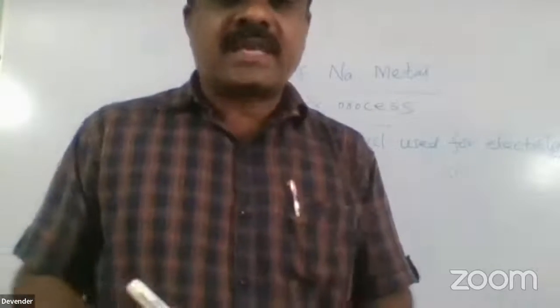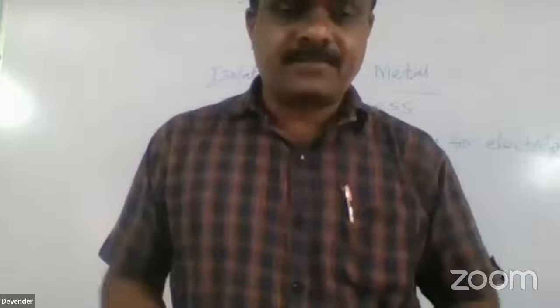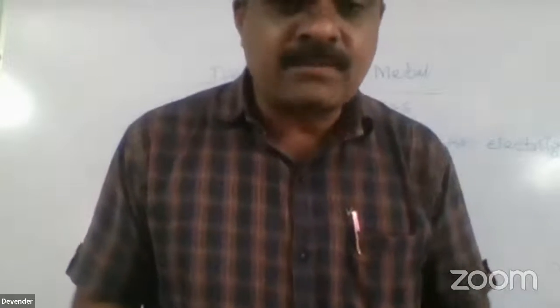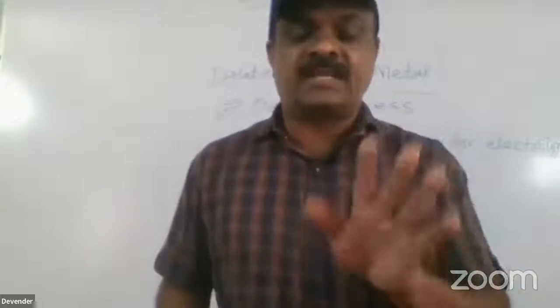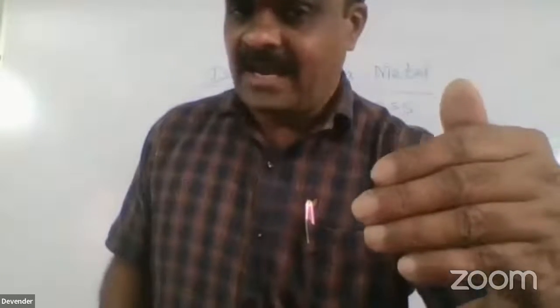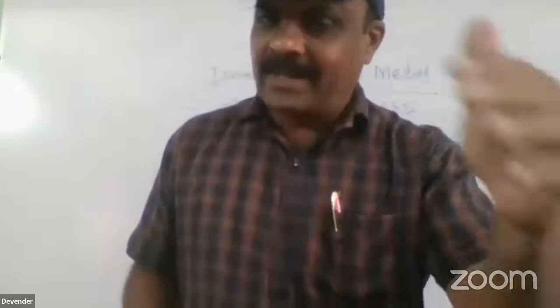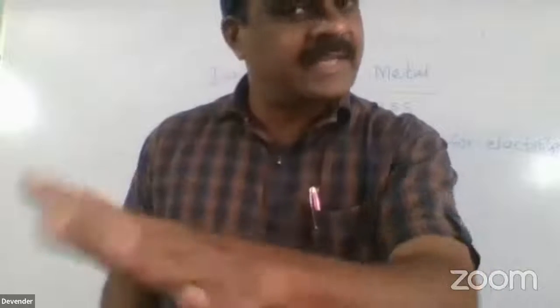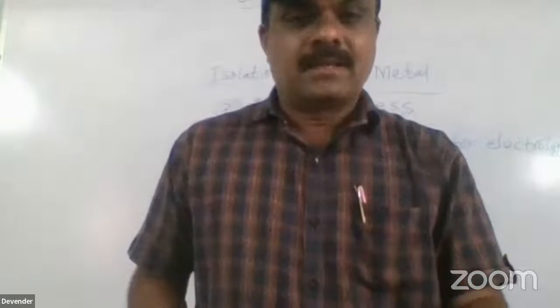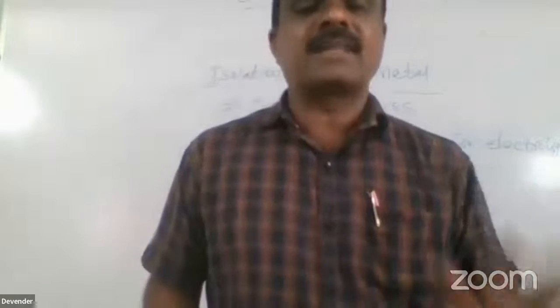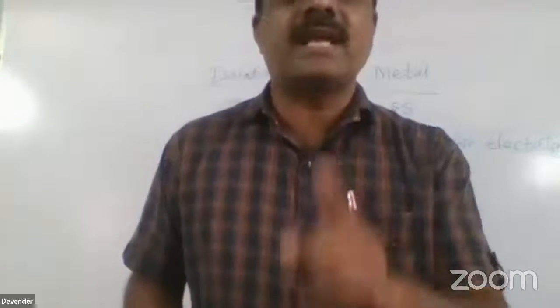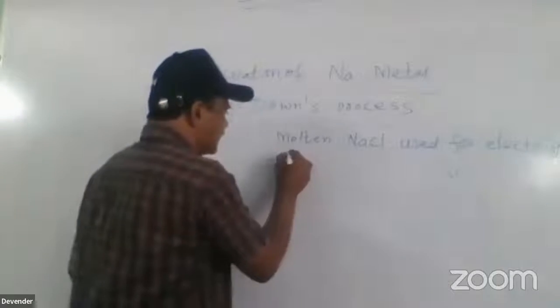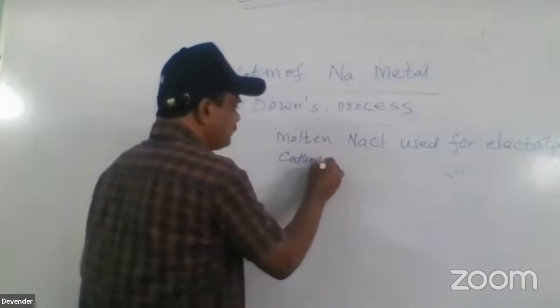Here also, the cathode is made of iron rod, but the anode is made of graphite rod. That is the only difference. Previously, in the Castner cell, the cathode is iron rod and the anode is nickel. But here the cathode is the same iron rod, and the anode is graphite rod.